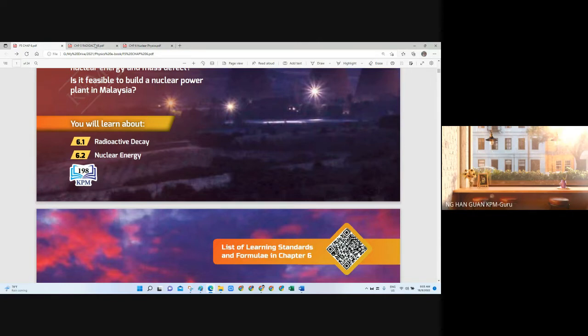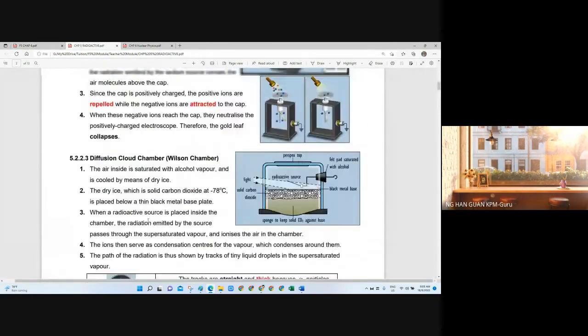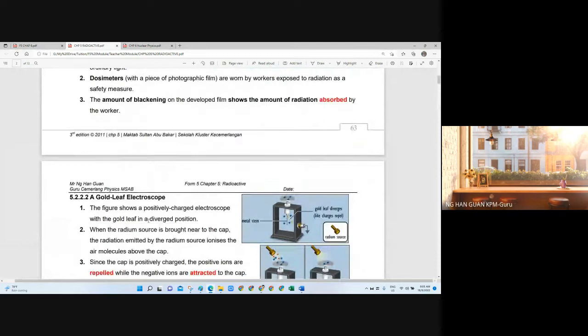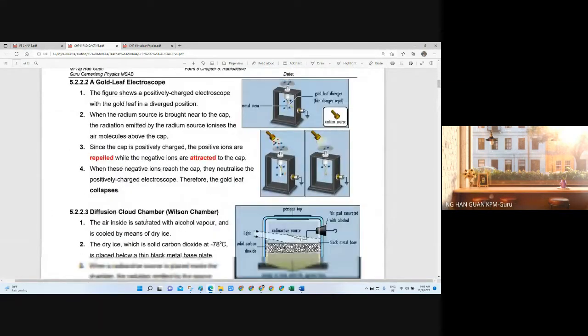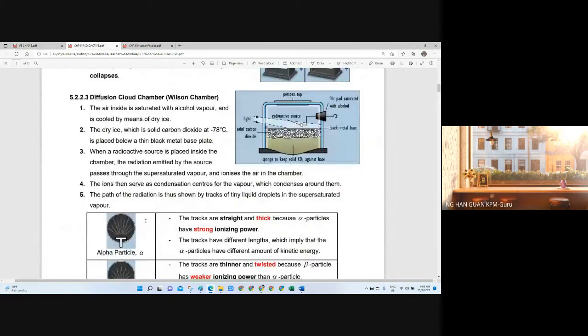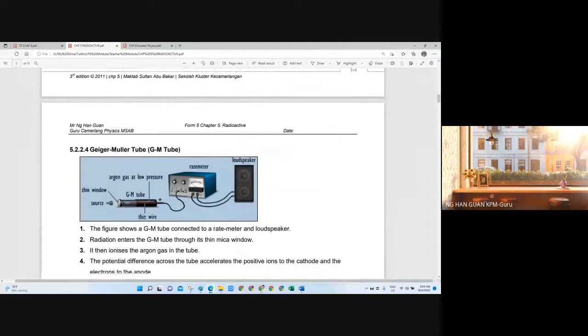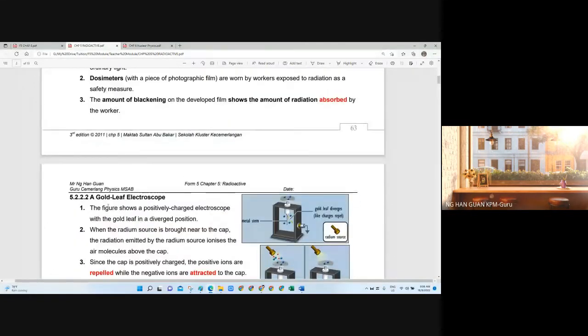For example, if I'm not wrong, this one regarding all the detectors, the radiation detector, I think is already covered in your PD3 science. So you still need to know and recall whatever you have learned before, right? I do believe that SPM will ask also, right? So just be careful, right? Don't just return everything that you learned straight back to your teacher.